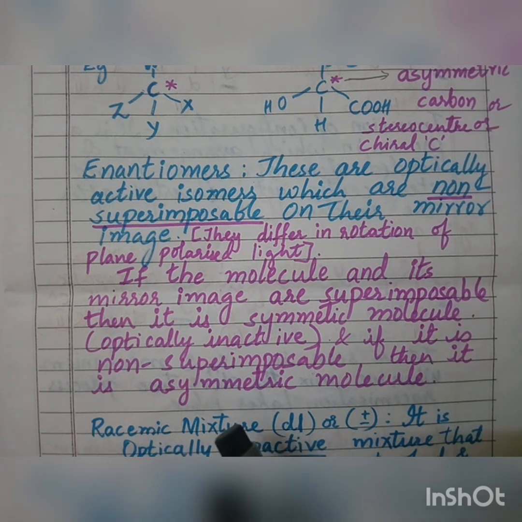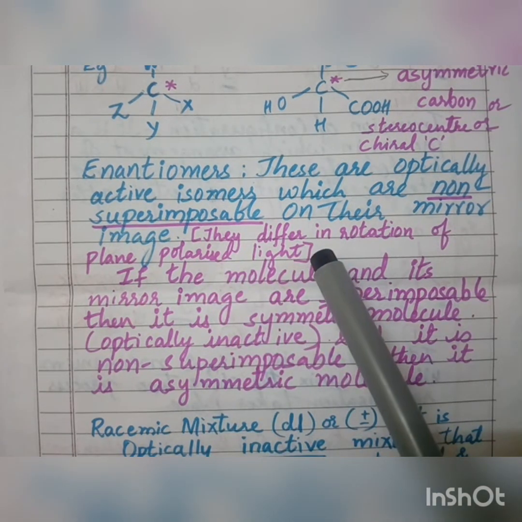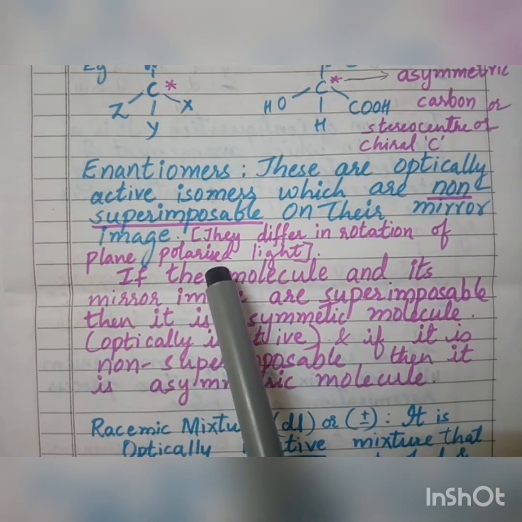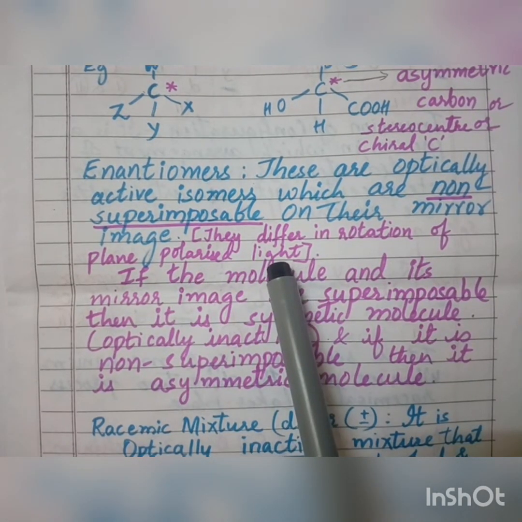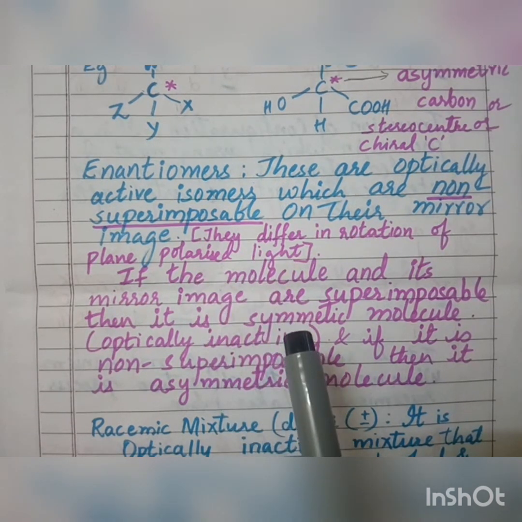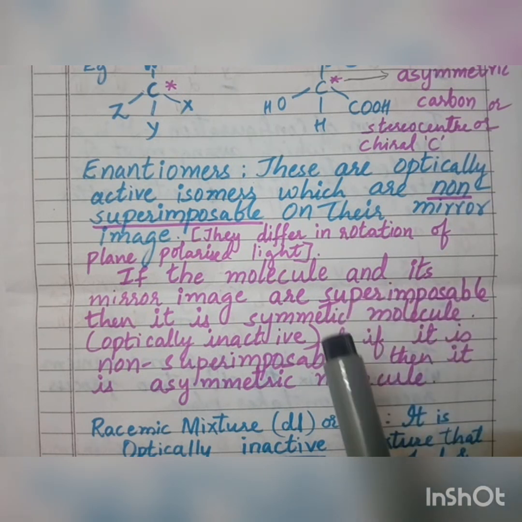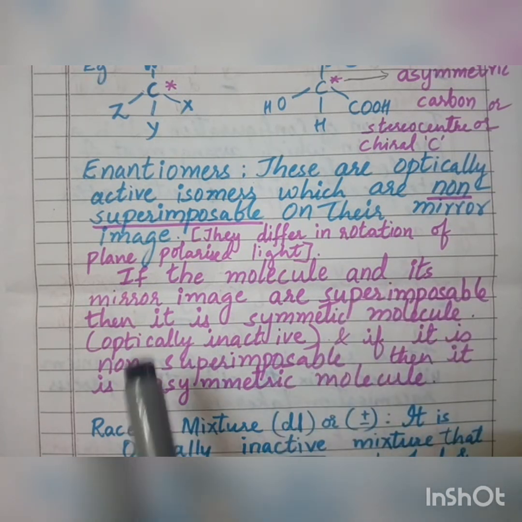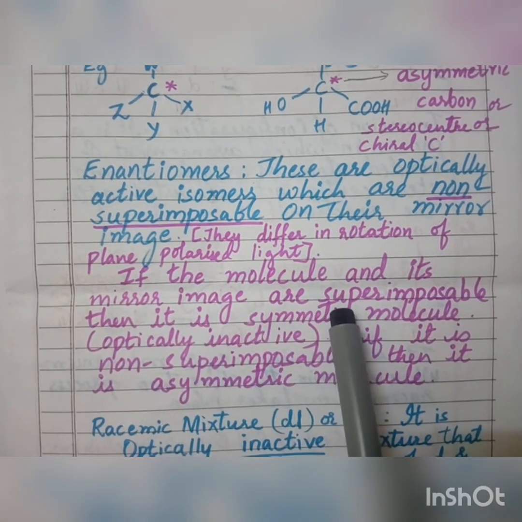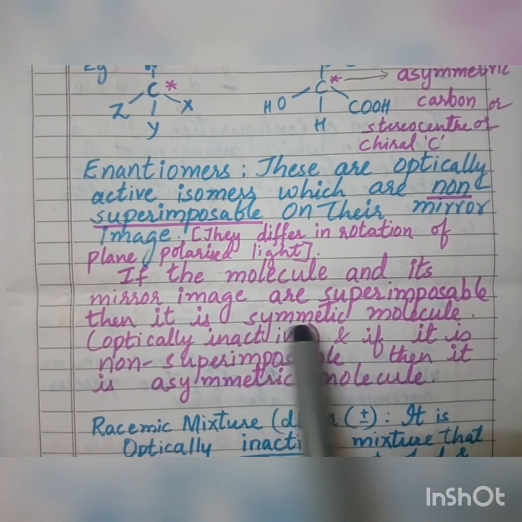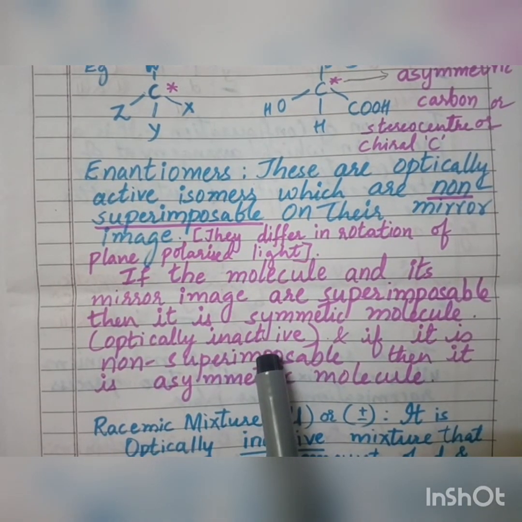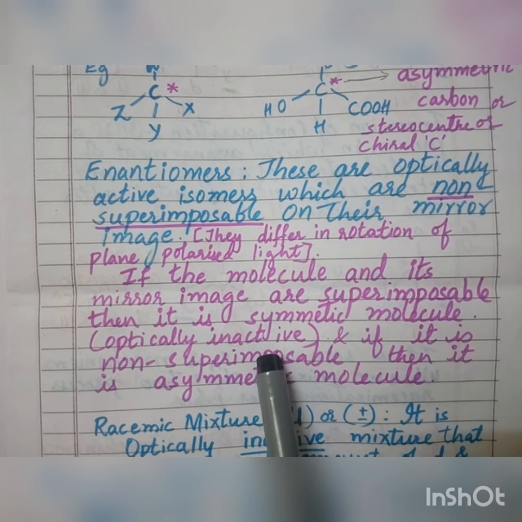It is seen that these two optical isomers differ in their rotation of the plane polarized light. If A rotates the light in the right direction, B will rotate it in the left direction. If the molecule and its mirror image are superimposable, then it is a symmetric molecule and it is optically inactive, as we have seen in the case of the coins.